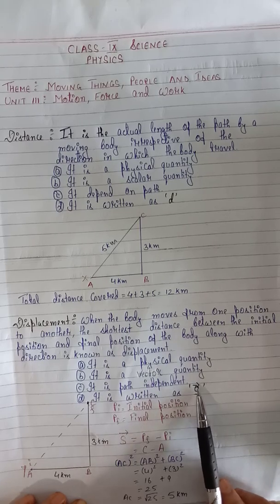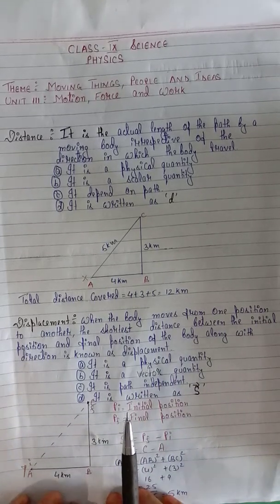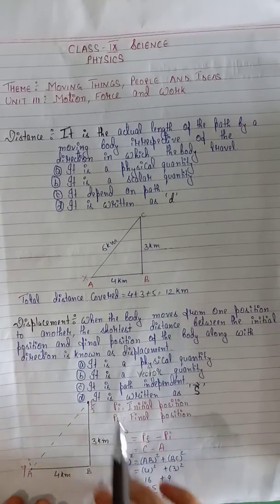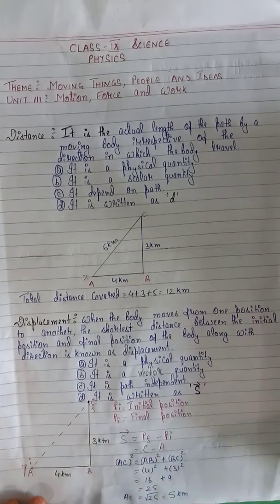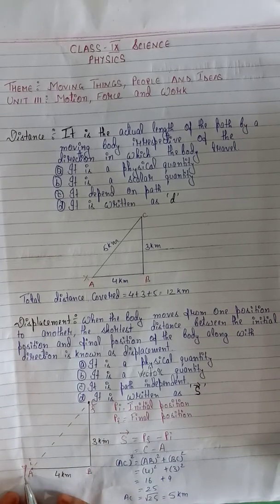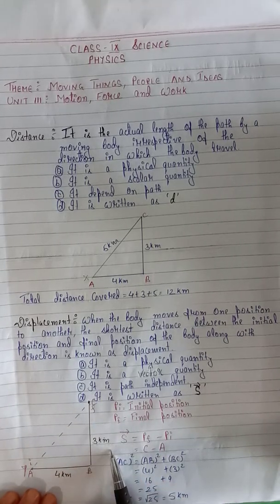Okay? To represent it is a vector quantity. Okay. You'll be clear by this. Here. Again, one boy, Y, traveled from A to B 4 km, from B to C 3 km.